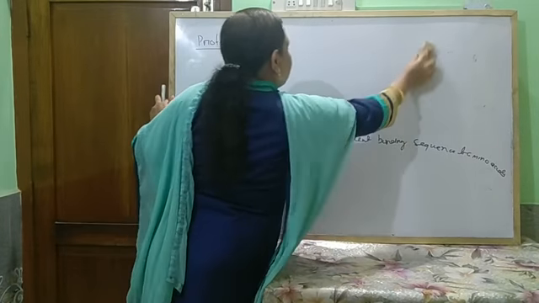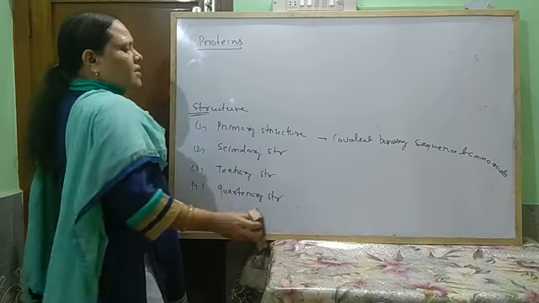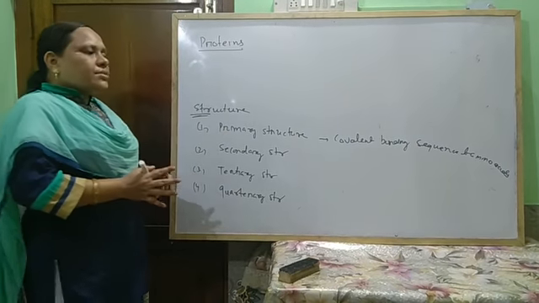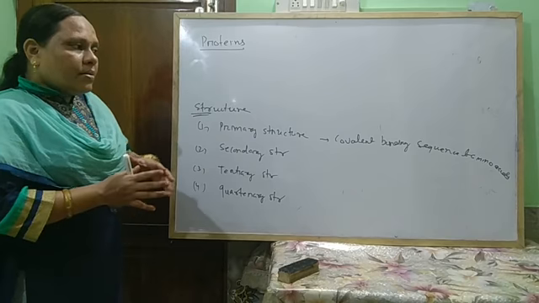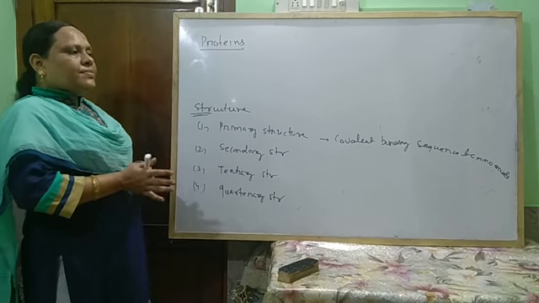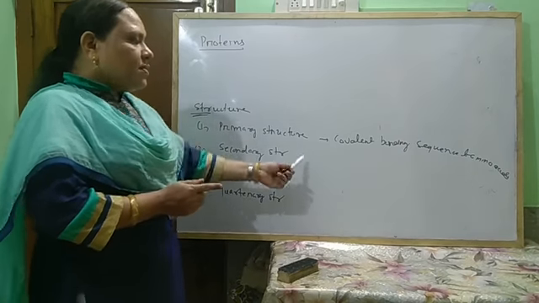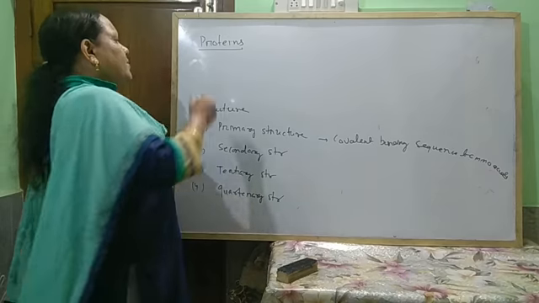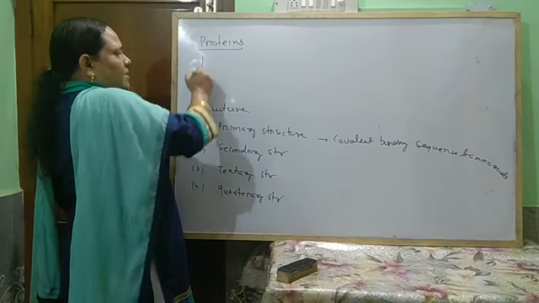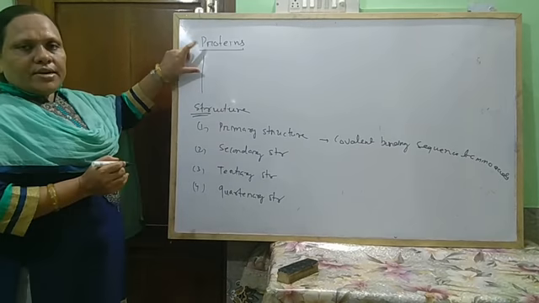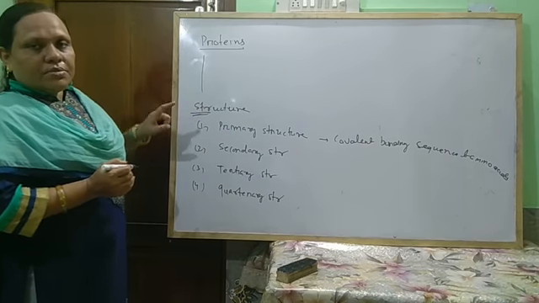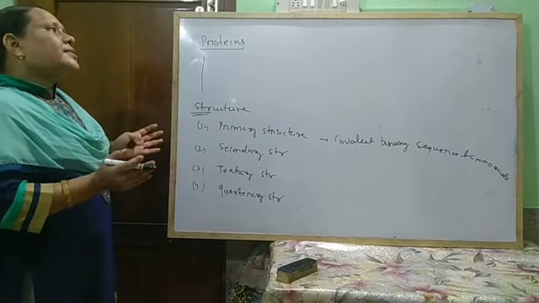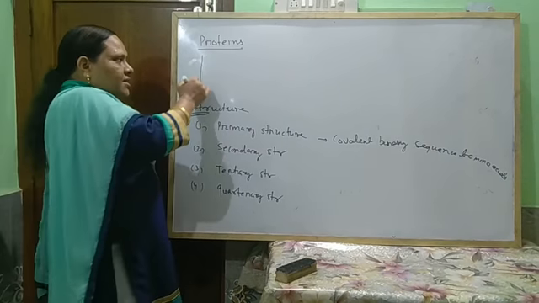Next, secondary structure. The primary structure only represents the sequence or the covalent bonding of protein molecules, how different polypeptides are arranged.